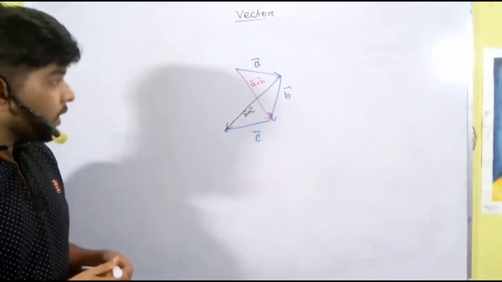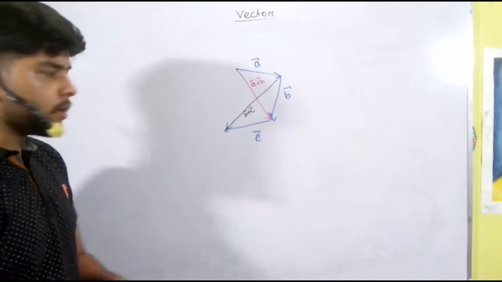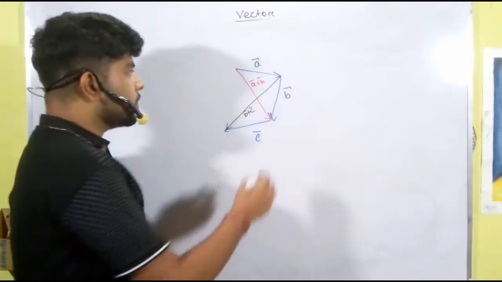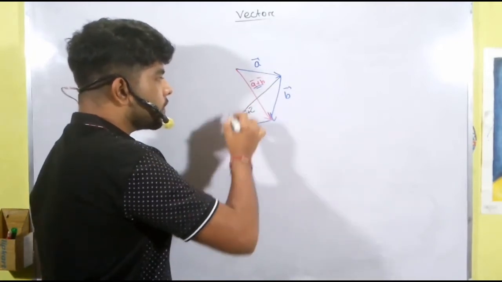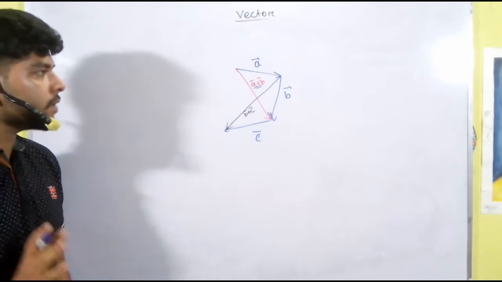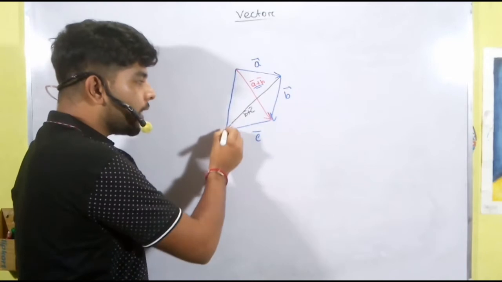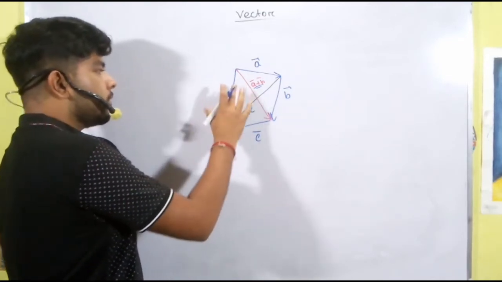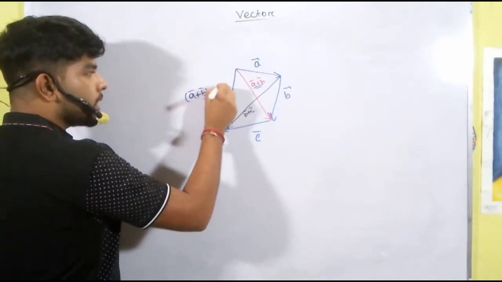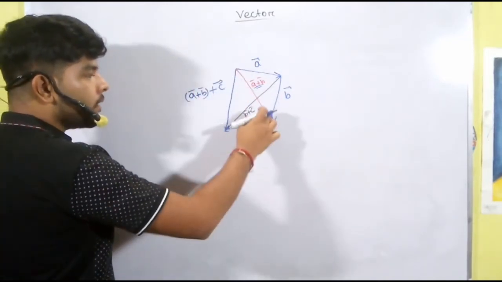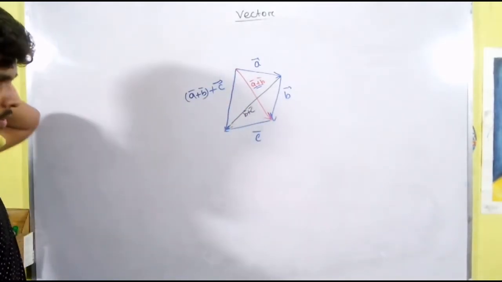Now if you add A plus B vector, this line, with C, this line, what is the resultant vector? Starting from the tail of the initial vector, we have to start from this side and join at this side. So this is A plus B vector plus C vector. We add A plus B vector with C vector, so we get this one.